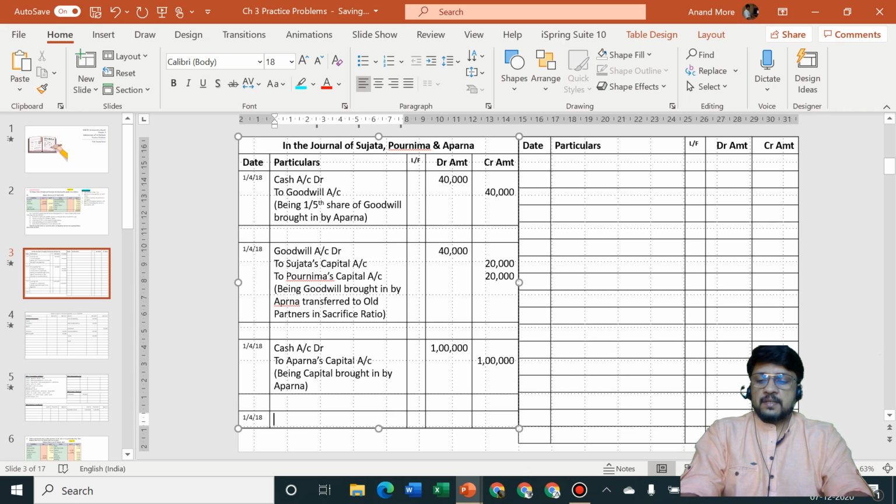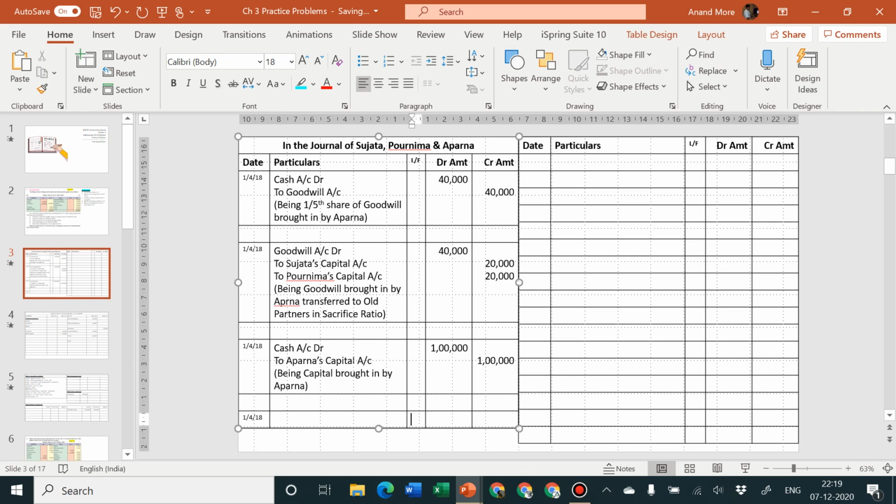Loss is always to be considered a debit, and all expenses and losses should be transferred to the profit and loss account. However, this is not a loss arising on account of day-to-day transactions of the business, but a loss which is recorded especially at the time of admission of a new partner.